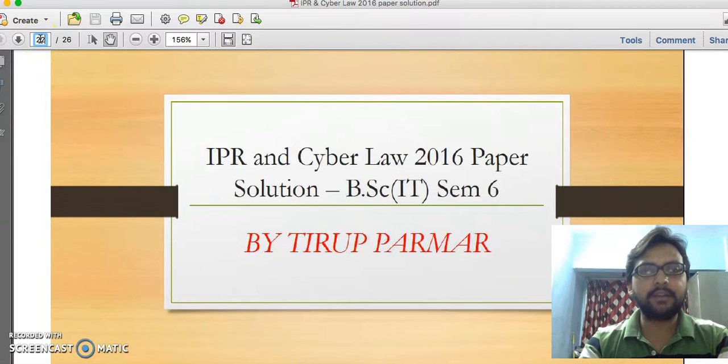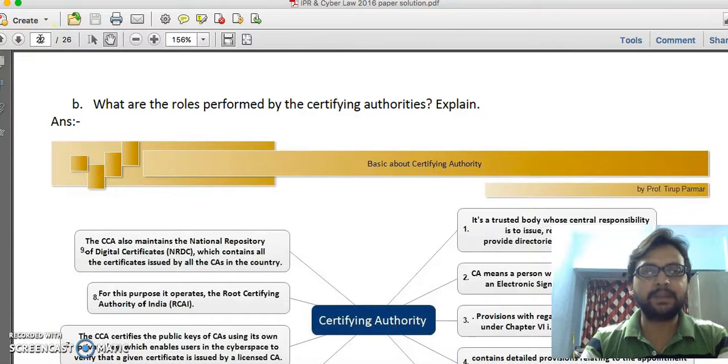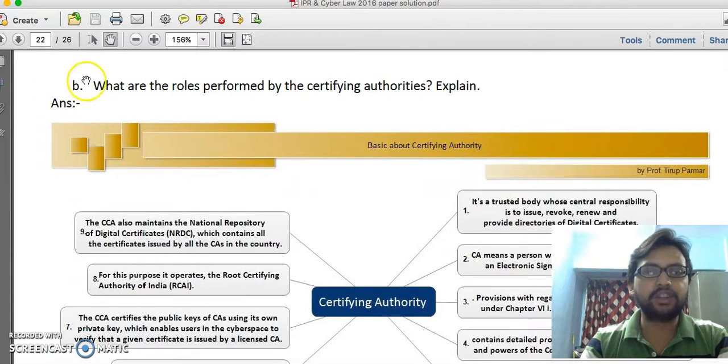Last lecture we completed our discussion till question number 5, sub question A. Now in this lecture we are going to start with question number 5, sub question B. This question states: what are the roles performed by a certifying authority?